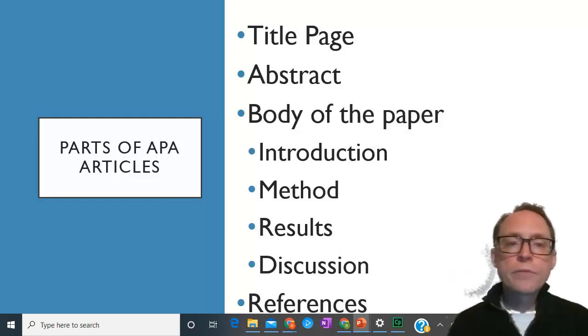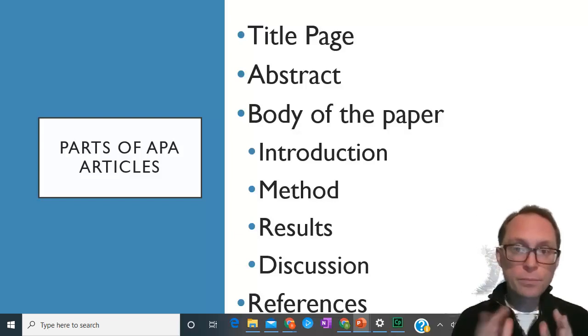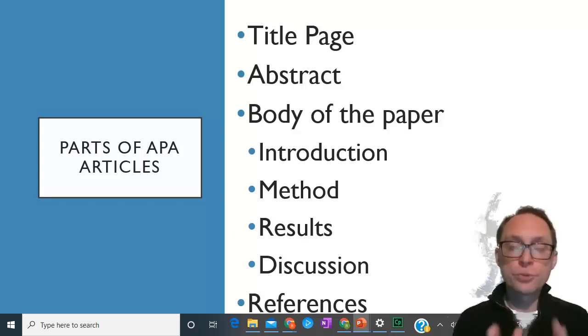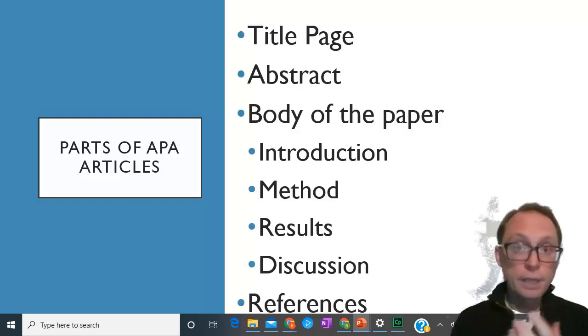When we look at the parts of an APA article, meaning an empirical article, where we're actually talking about what research they did, meaning what study they did, not just looking up what research other people have done, but actually doing a study, like an experiment.